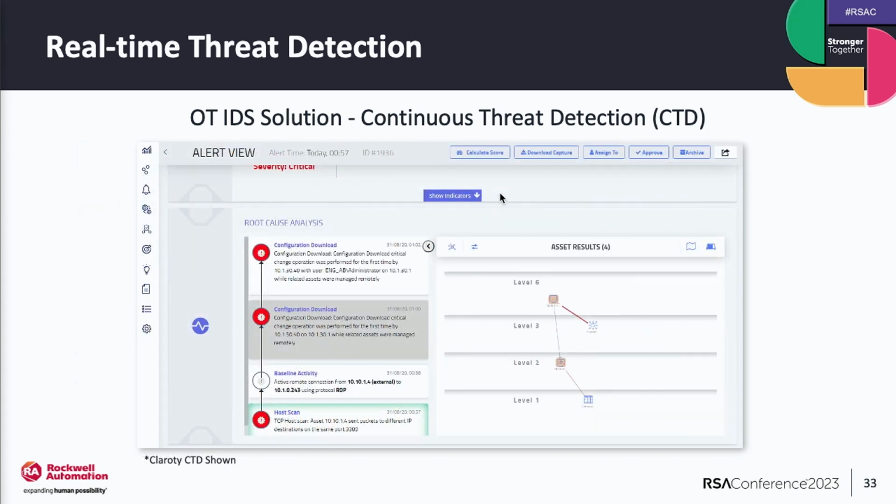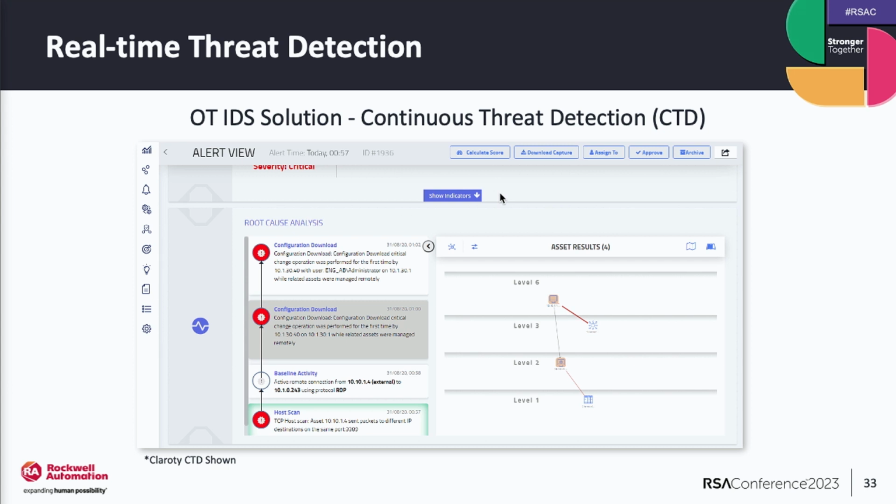So here we can see that it started out, and we're looking again at that Purdue level, and we can see an asset that started scanning for 3389, right? Looking for RDP, open sessions out there. Then it saw, okay, we went down to level 2, found an asset they could connect to, went down, and from that asset, while that asset was being managed remotely, then downloaded that configuration change. Now, if we've done a good job of establishing that monitoring within our network, we'll be able to tell exactly what change was made, right?